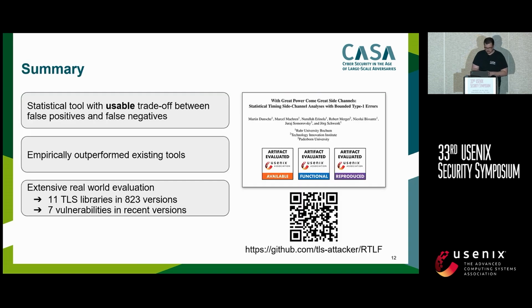Okay, so with this, let me sum it up. Basically, what we think is that we have provided a statistical tool with a usable trade-off between false positives and false negatives. We empirically outperformed basically all of the existing tools. And for those who are interested, we have conducted a large-scale real-world evaluation on 11 TLS libraries in 823 versions. And in more recent versions, up to 2022, we have found 7 vulnerabilities.